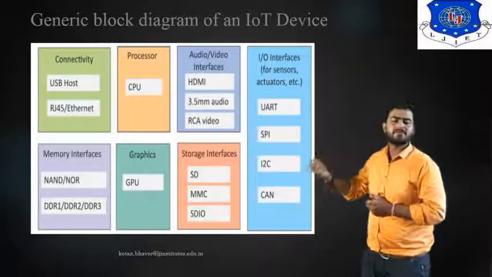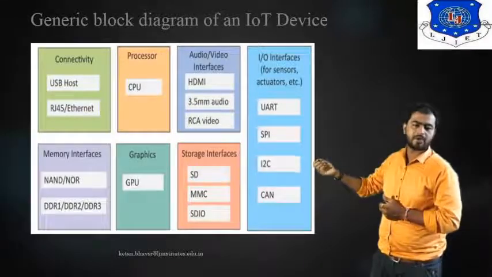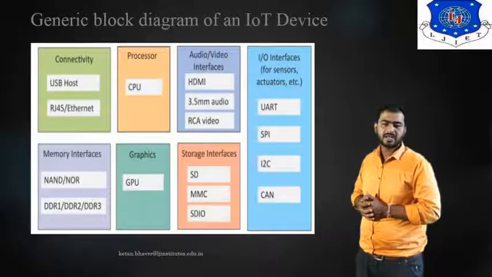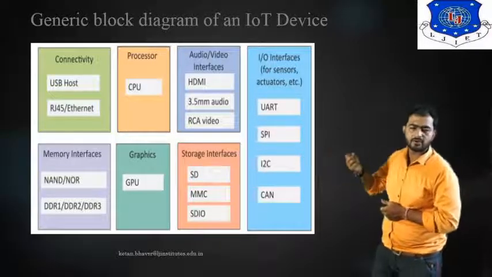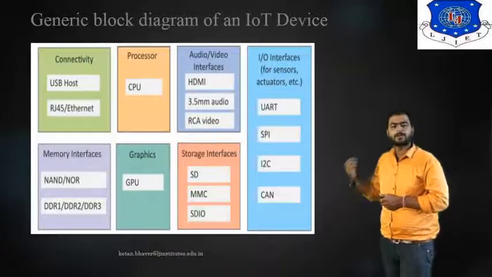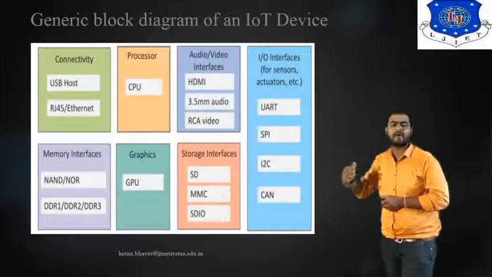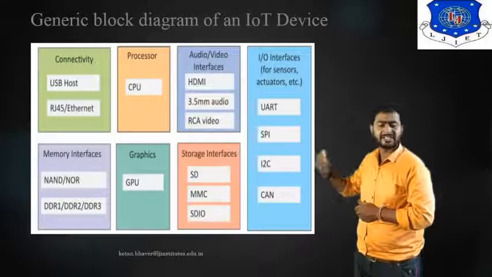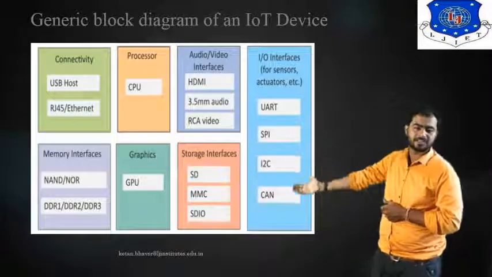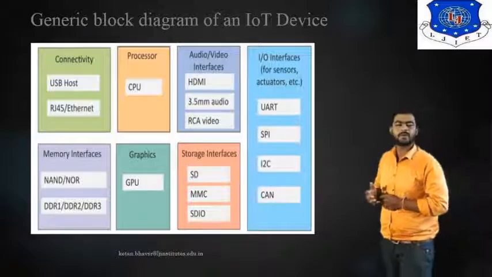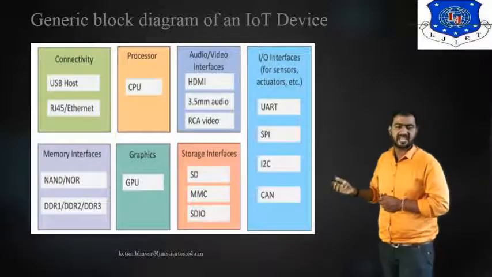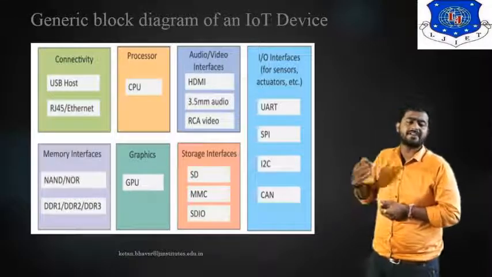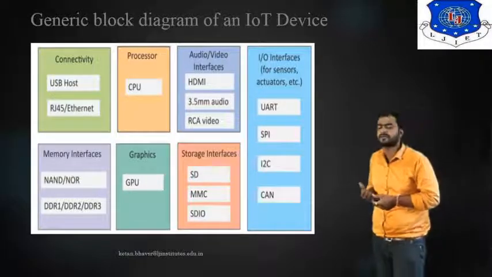For audio and video communication, we use an HDMI cable, a 3.5 mm audio jack, or RCA video configurations. For the memory interface, you can go with DDR1, DDR2, DDR3 and many more. With the help of gates, we can design the memory element. For graphics, as I already told you, we can go with the GPU. For storage, you can go with SD card, MMC and SDIO configurations. There are a number of other protocols you can also use for the storage part.